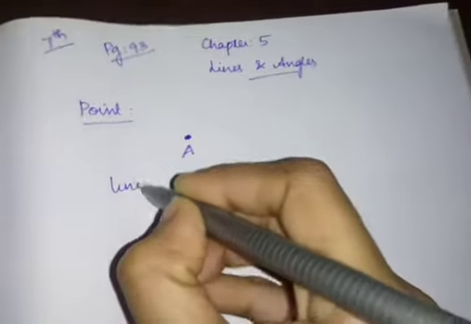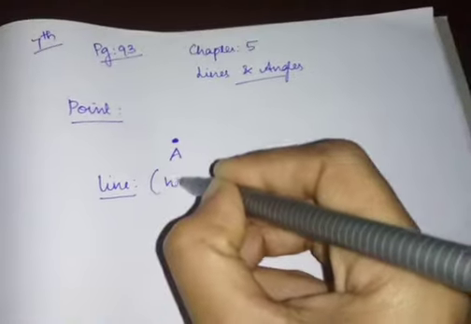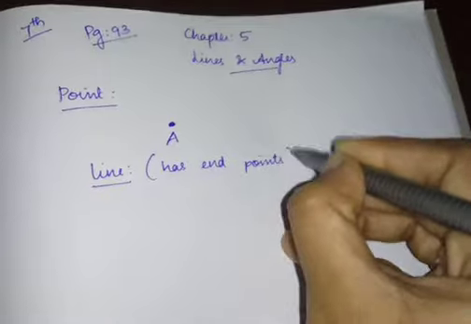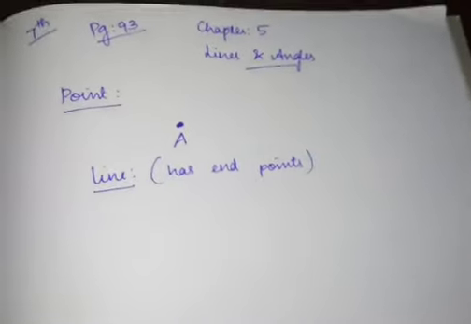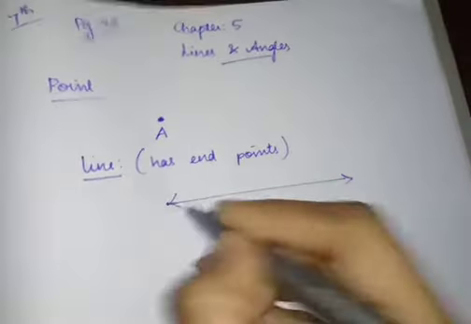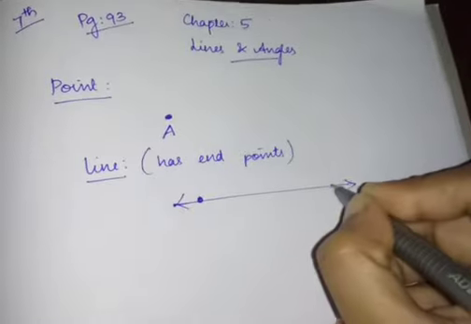Next is your line. Line is nothing but it has no end points. It is a combination of points, but it has no end points. So I'll draw the line, see children, with two arrow marks on both the sides.